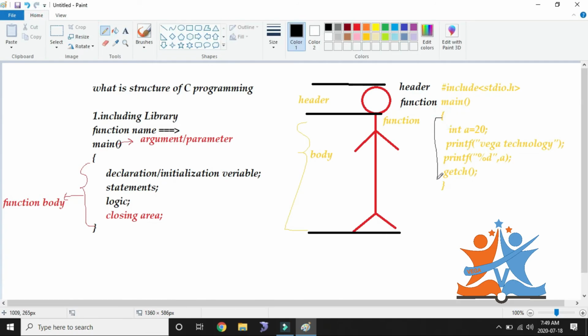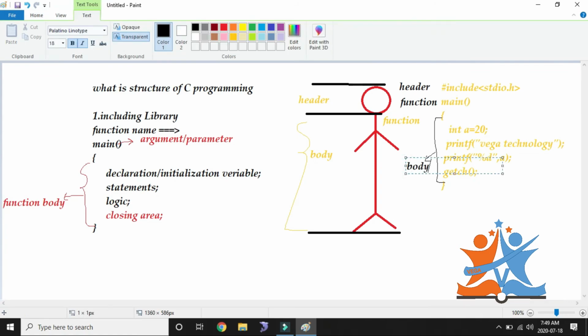Already we discussed this is a body part. Yes. So here in the human body, header and body. For example, the header consists of all libraries, nothing but minimum syntactical rules, like minimum common sense: we need to do these things, by using this input we will do these things.